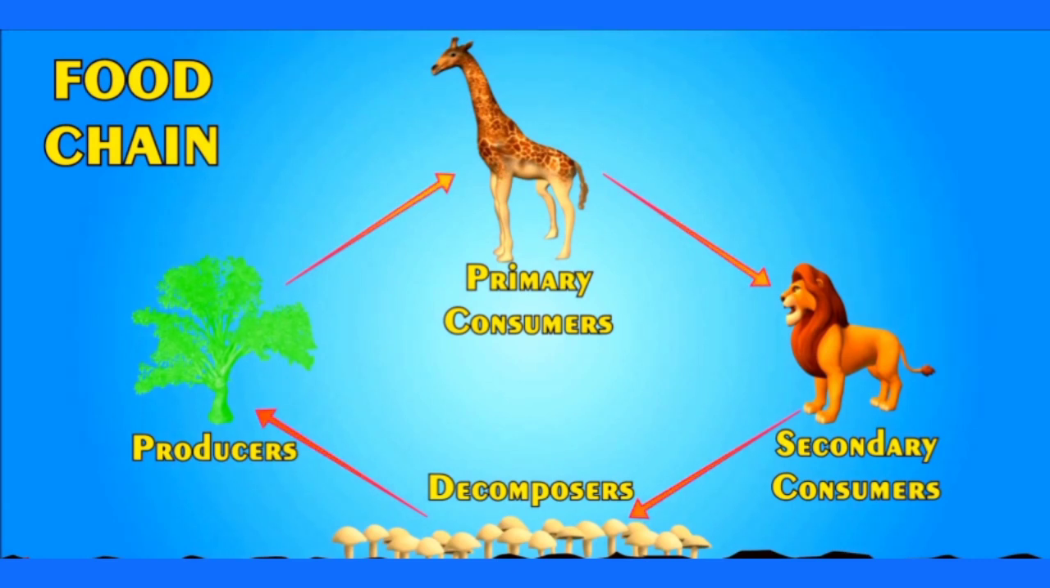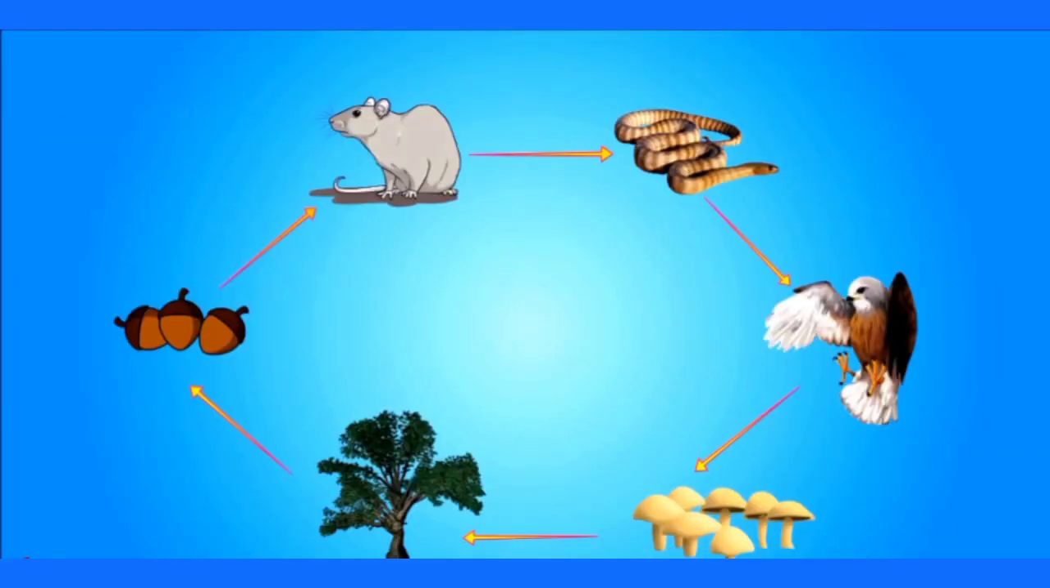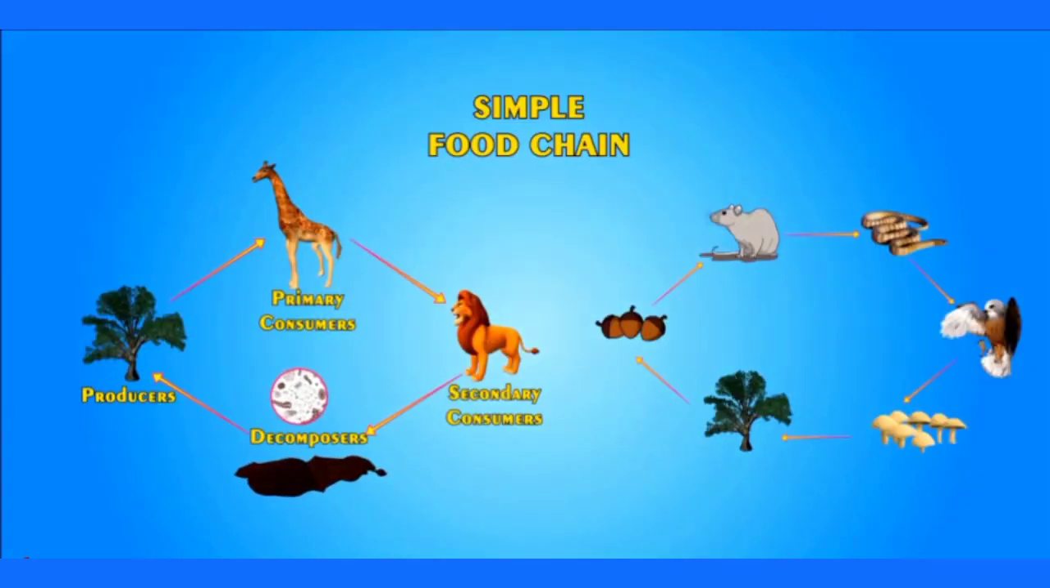Let's see another food chain. Here the rat eats grains, which come from the plants, the snake eats rats, and the eagle eats snakes as well as rats. When the eagle dies, it gets decomposed by fungi and bacteria present in the soil and converts into nutrients, and plants use these nutrients to produce food. The food chains which we saw, which have one producer, one primary consumer and one secondary consumer, are called simple food chains. Actually, life is not so simple.